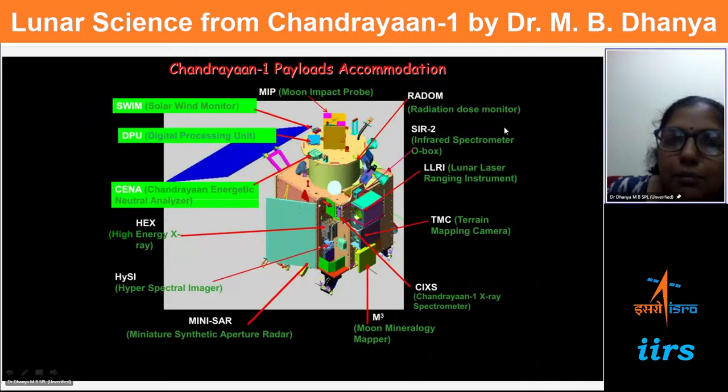These acronyms stand for exploring certain aspects of the Moon, like the surface, the atmosphere, how the Moon interacts with the environment, and what is there on the surface.